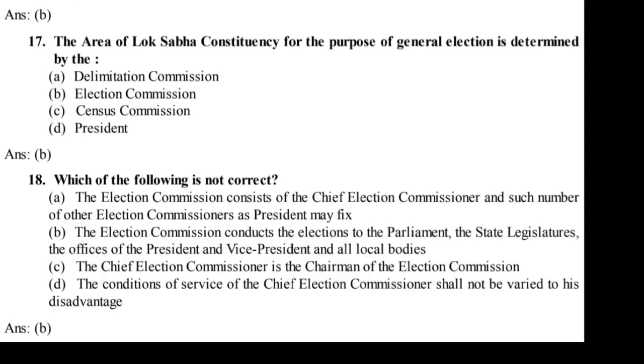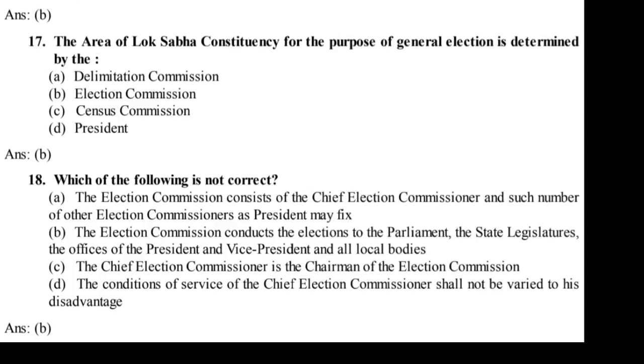The Election Commission consists of the Chief Election Commissioner and such number of other election commissioners as the President may fix. B. The Election Commission conducts the elections to the Parliament, the state legislatures, the offices of the President and Vice President and all local bodies. C. The Chief Election Commissioner is the Chairman of the Election Commission. D. The conditions of service of the Chief Election Commissioner shall not be varied to his disadvantage.